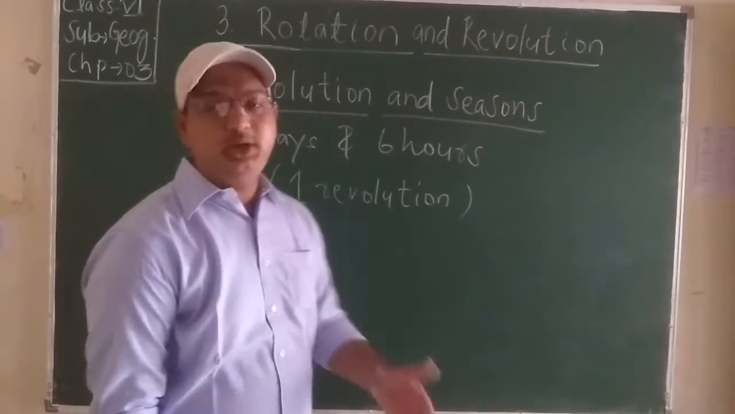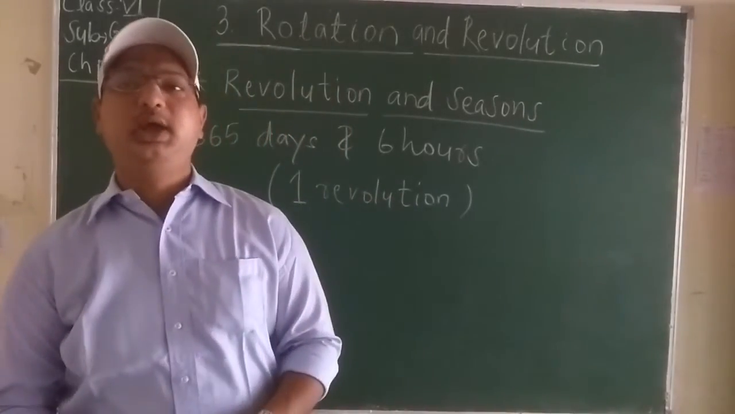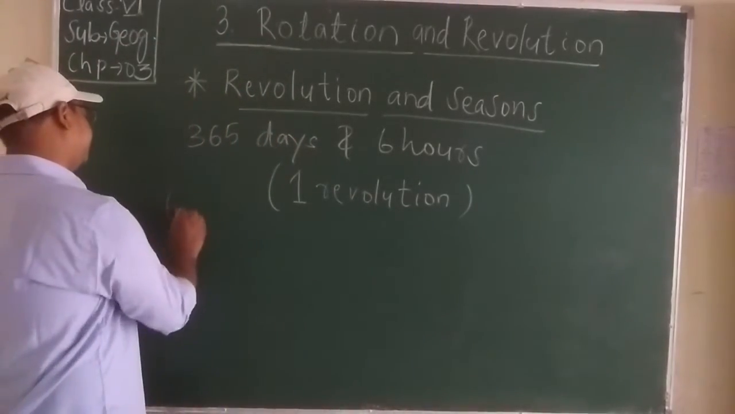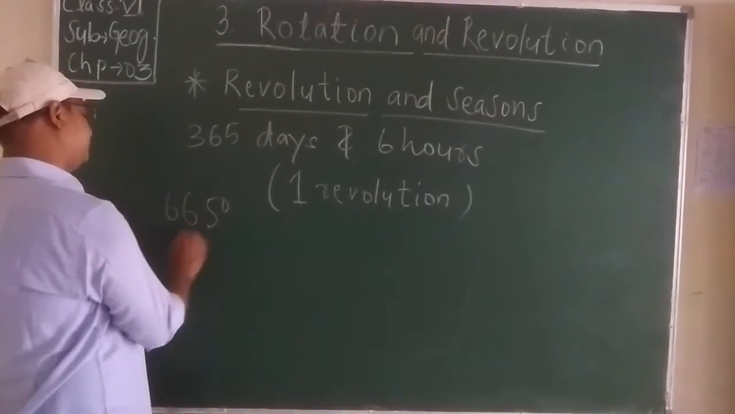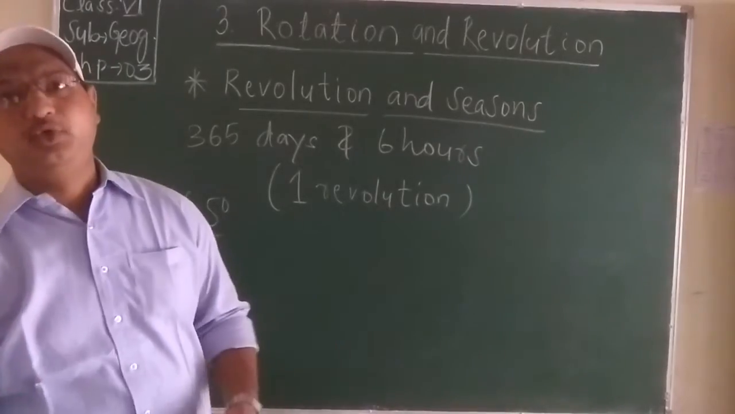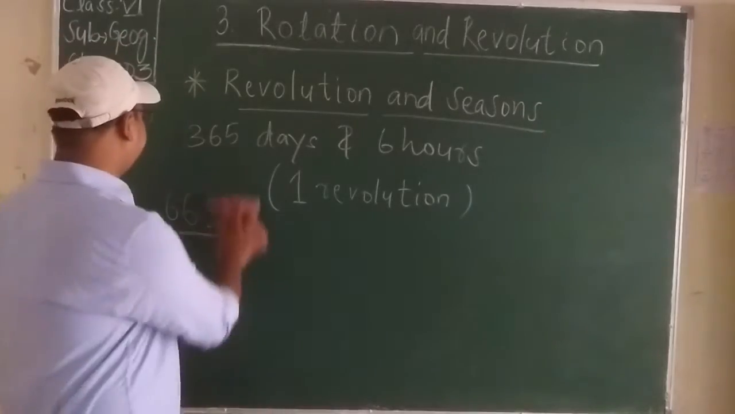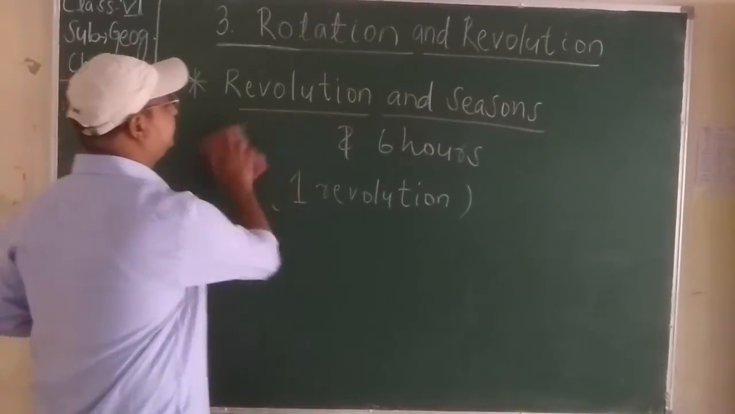To complete one revolution around the sun, and it is tilted at 66.5 degrees. That is the orbital plane. Okay students, at an angle, that is the orbital plane. Now students will study about the different seasons.